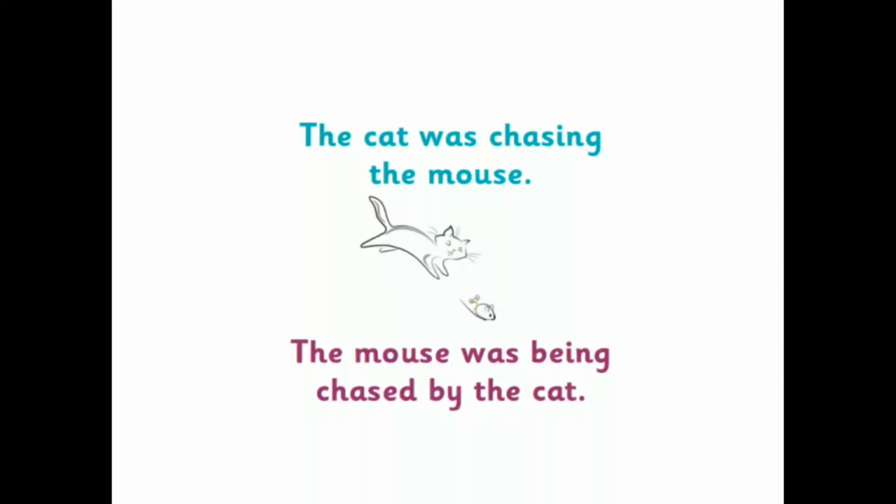Here, the focus is on the object and the action, that is chased. The subject is the receiver of the action. The object mouse has taken the position of the subject. Hence, the second sentence is in passive voice.